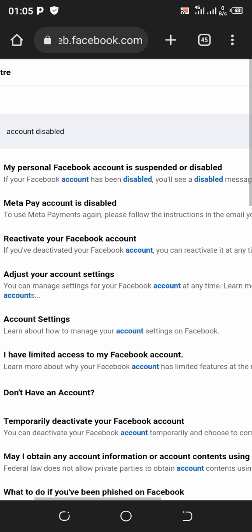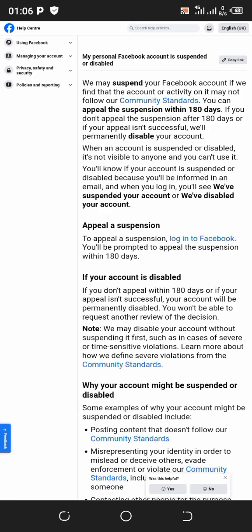So all you need to do is choose the one that is the problem on your Facebook account here. I think the first one says my personal Facebook account is disabled. That's the first one we are going to work on right away. Immediately you tap on my personal Facebook account is disabled or suspended, it's going to bring this up.